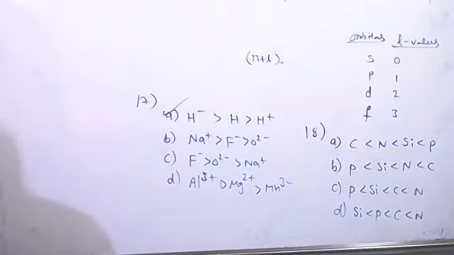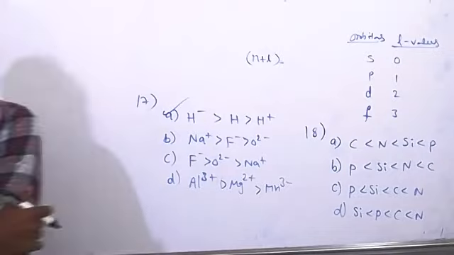So electronegativity, ionization enthalpy, first ionization enthalpy increasing order. Choose the correct option. B, sir. B. D. D. Carbon having highest, okay, sorry, nitrogen having highest, that's okay. Yeah, that's not the correct option.